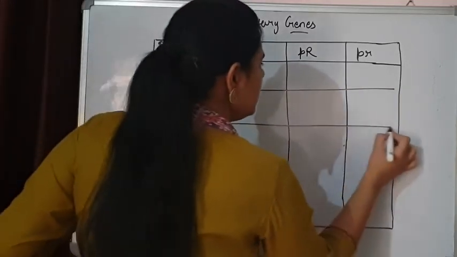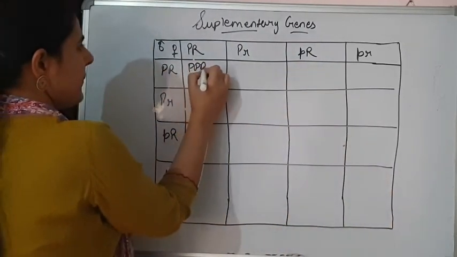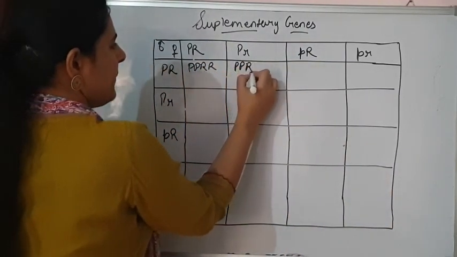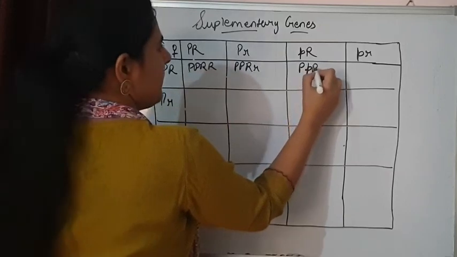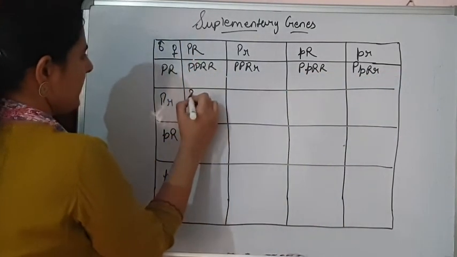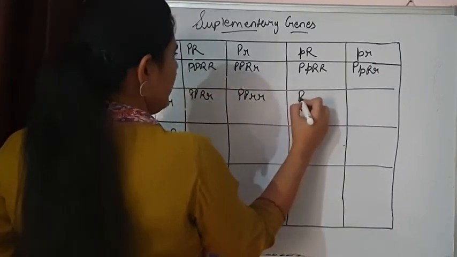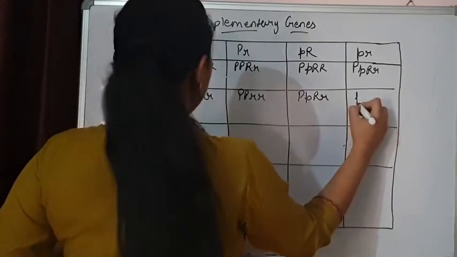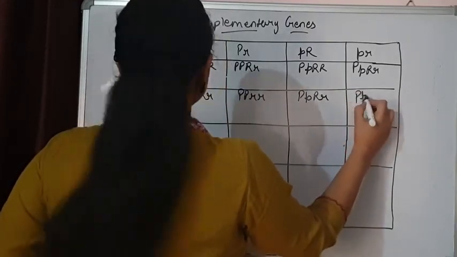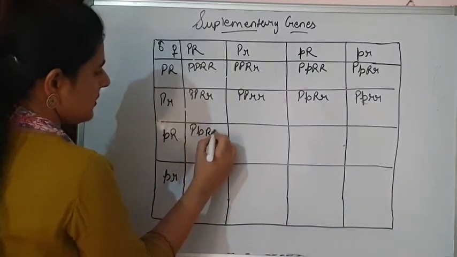The possible genotypes will be, I am writing all the possible combinations simply by mixing of the gametes.